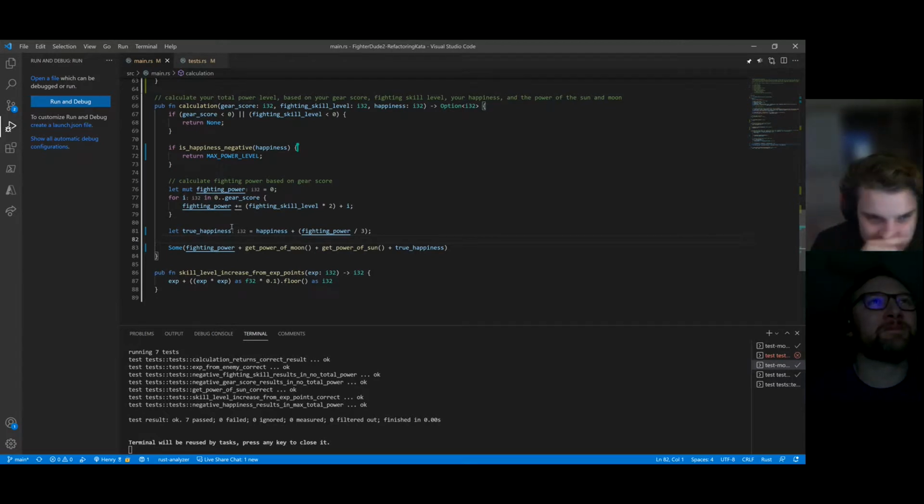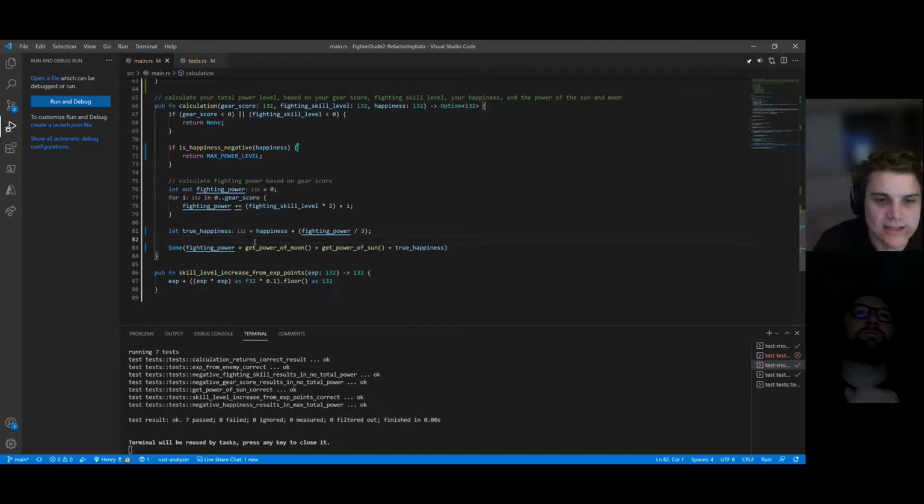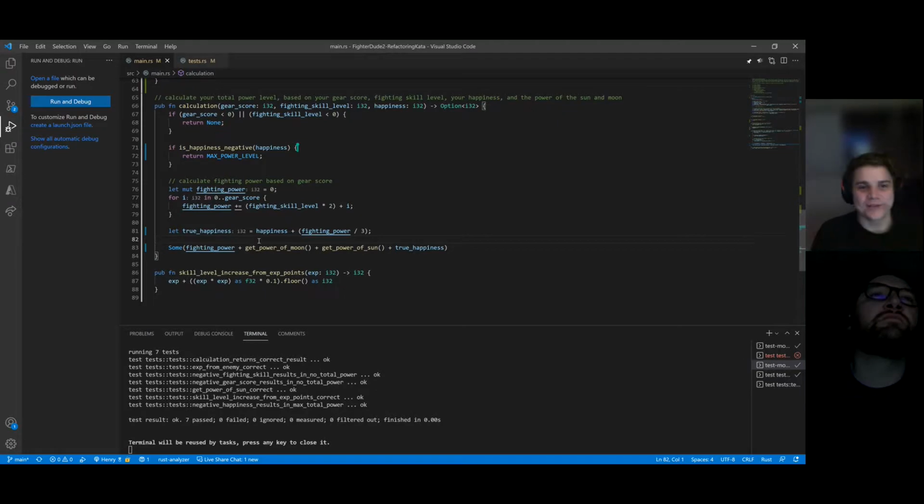So how do we feel about just leaving line 81 on its own? Do we want to leave that as a variable, or extract it? Right now it gives us this additional concept of true happiness that we don't otherwise have. We could extract a method on it. I was thinking just a get true happiness from fighting power.